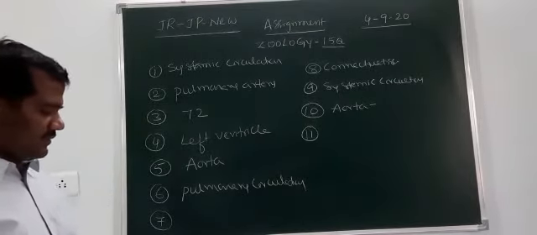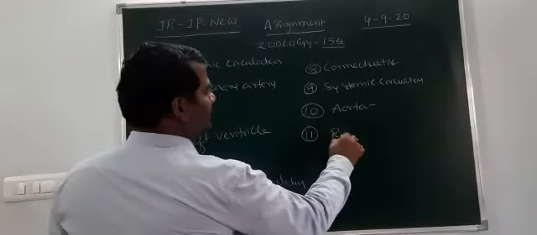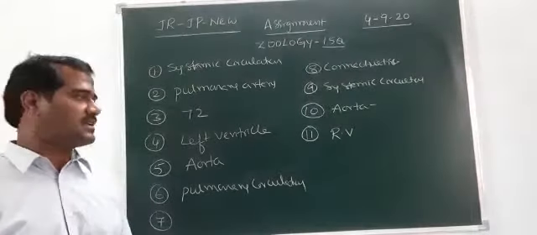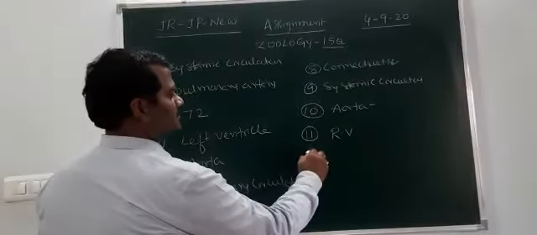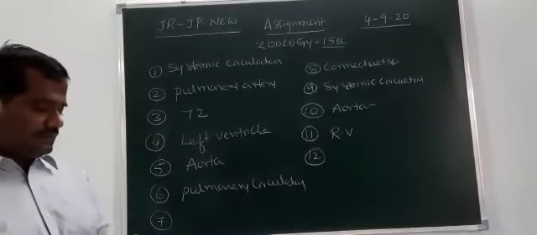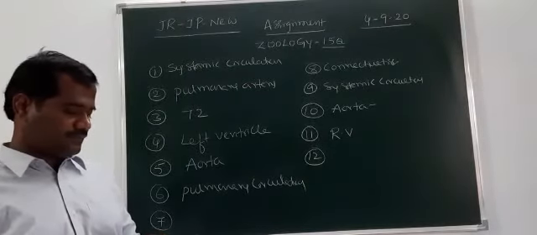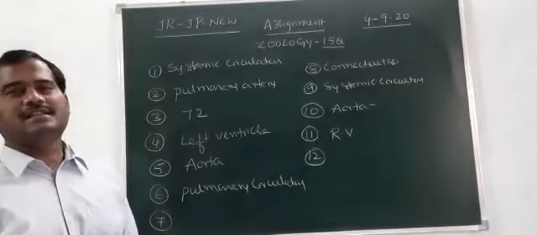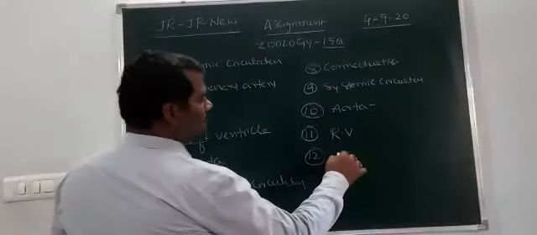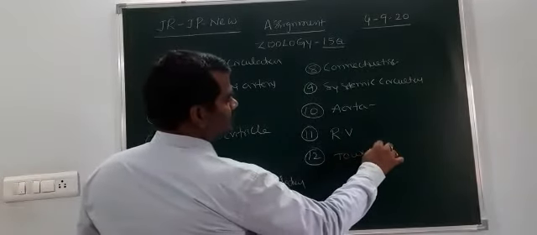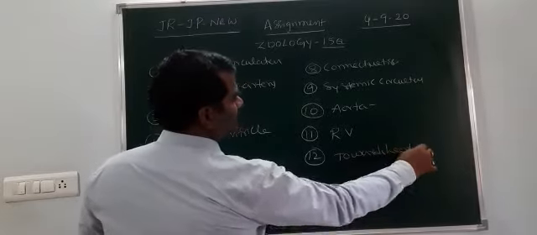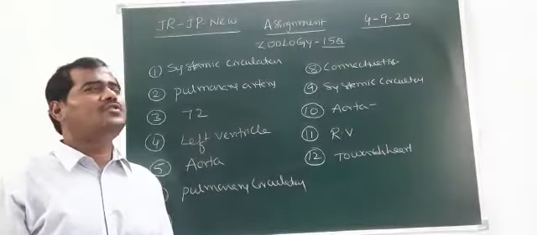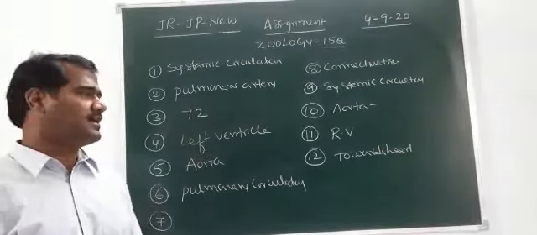The 11th one is the right ventricle, which pumps deoxygenated blood to the lungs through the pulmonary trunk. And the 12th one is blood toward the heart: veins. Veins are collecting blood vessels, collecting blood from various parts and moving it toward the heart.